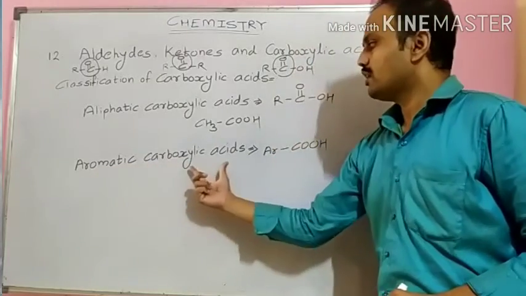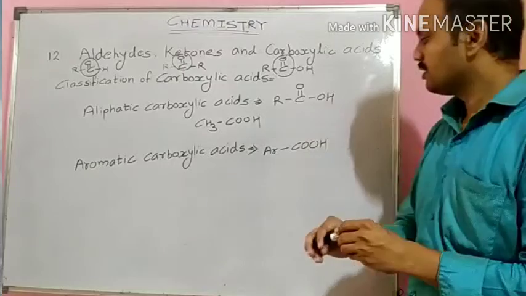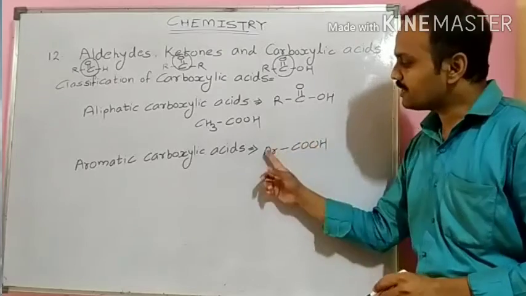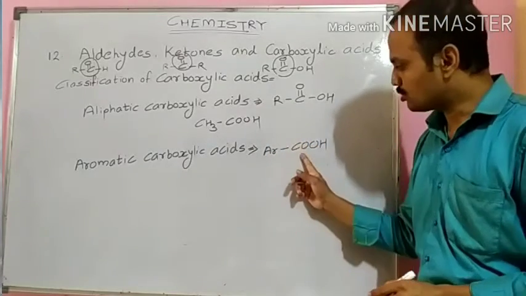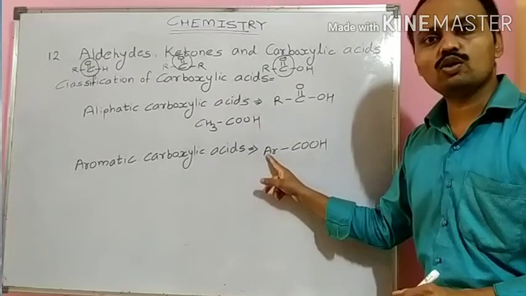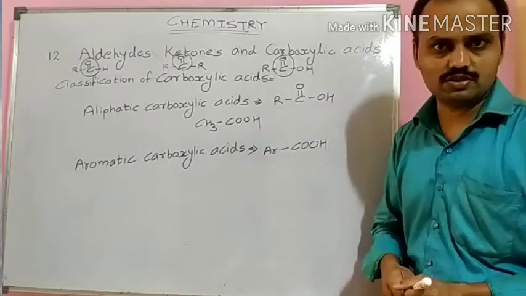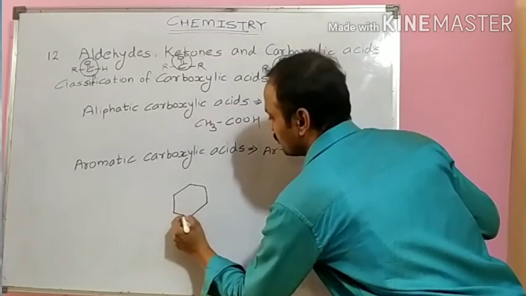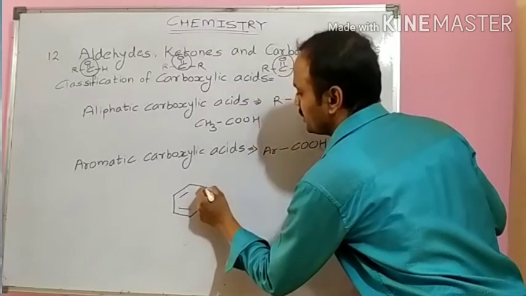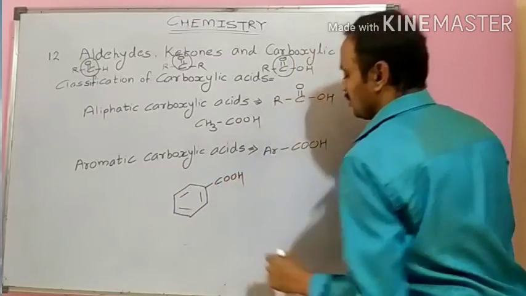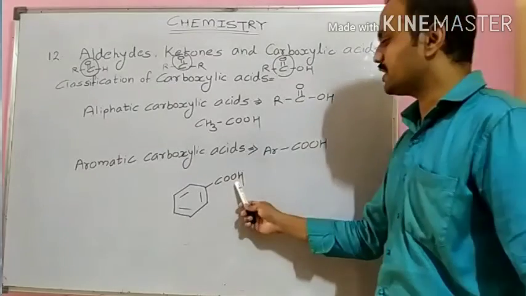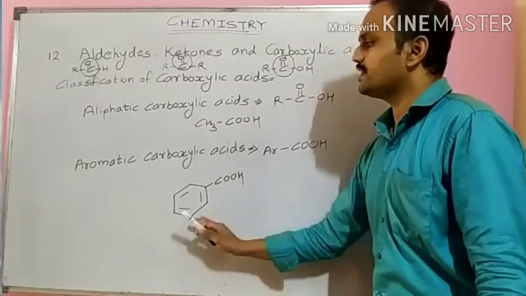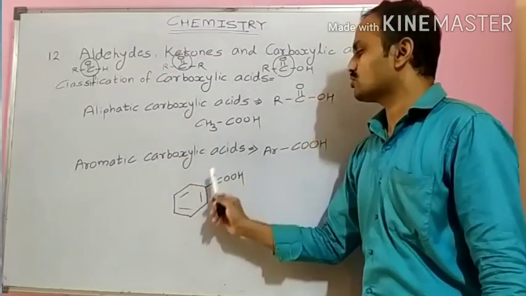In the next type, aromatic carboxylic acid, the carboxyl group is directly attached to an aromatic ring, or its derivatives. So, the example will be a benzene ring, which is the best example of an aromatic ring, and the carboxyl group is attached to this benzene ring. This compound is called benzoic acid and it is an example of aromatic carboxylic acids.